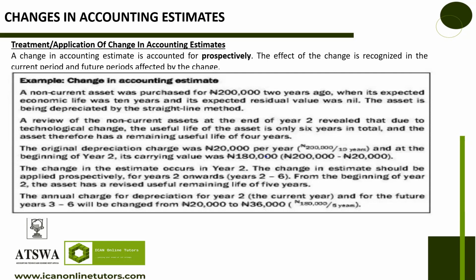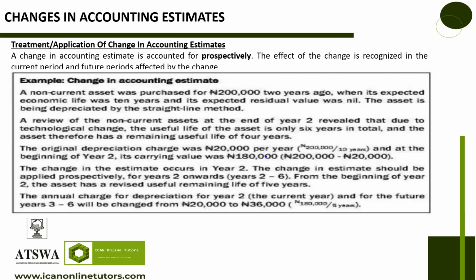So the original depreciation charge is 20,000 naira per year. You have done 2 years, so that means your asset value at the end of year 2 is supposed to be 160,000. But it is now revealed at the end of year 2 that, due to technological changes, the useful life of the asset is only 6 years in total.